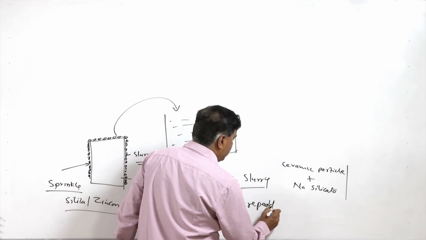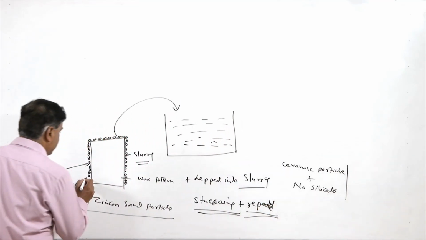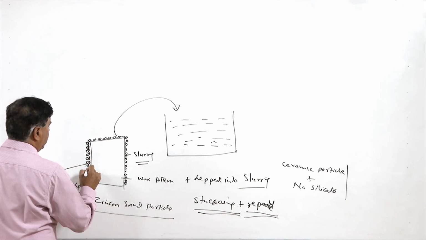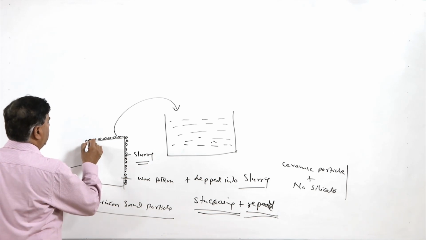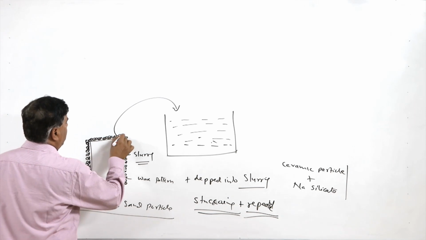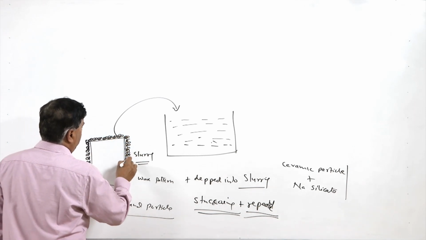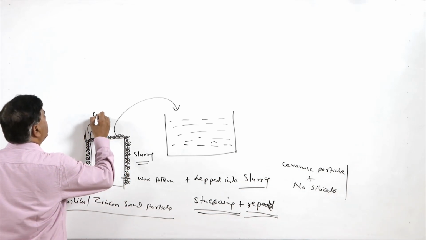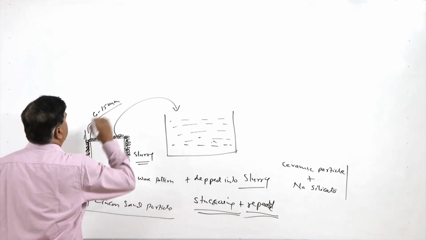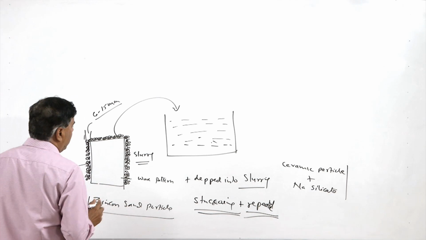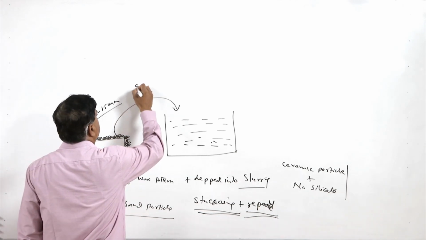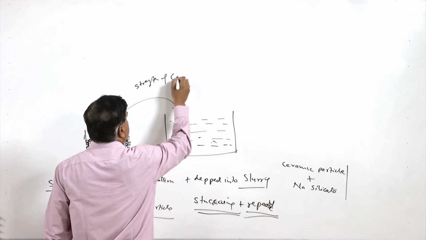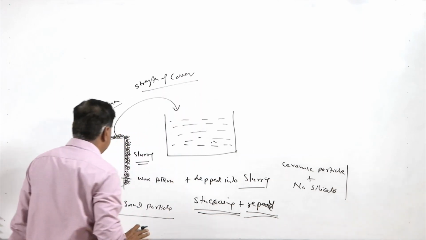This process is repeated until we get a layer of silica grains over the wax pattern of sufficient thickness, in the range of 6 to 15 mm. The thickness of the shell governs the strength of this cover.